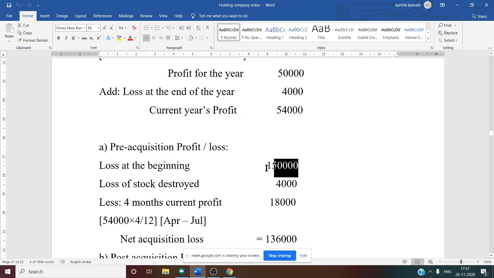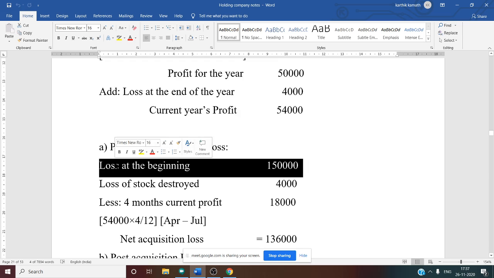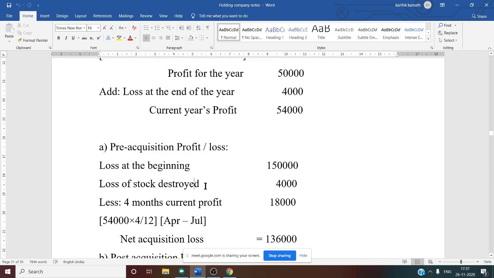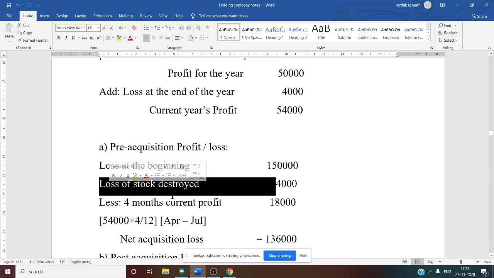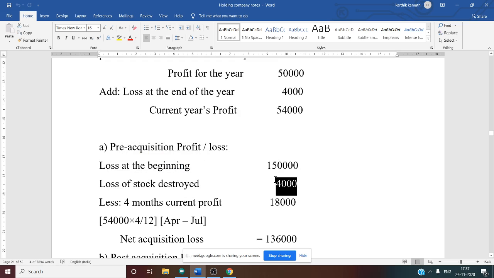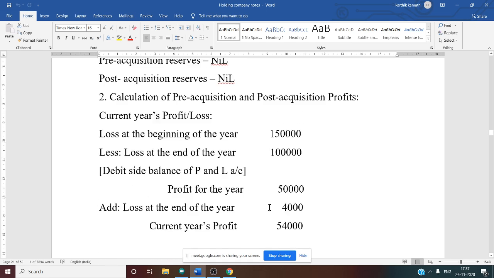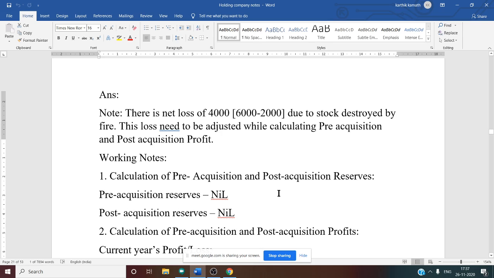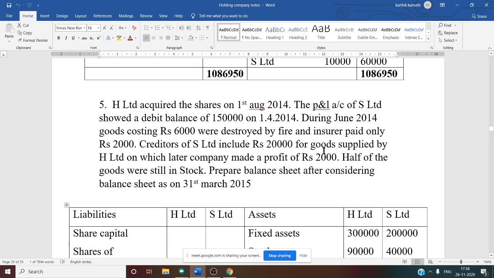See this loss at the beginning, 1,50,000. Then we added loss of stock destroyed 4,000. Why we added this? This is very, very important. That is why we have to see the date. What is the date of loss of stock destroyed? That is in the month of June. What is our pre-acquisition period?